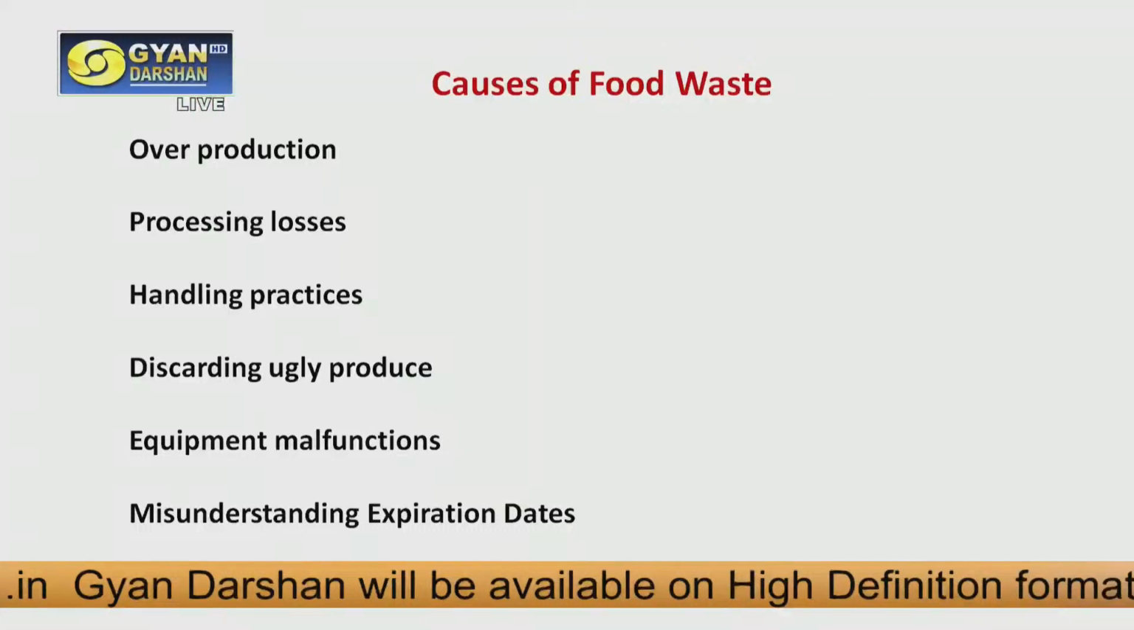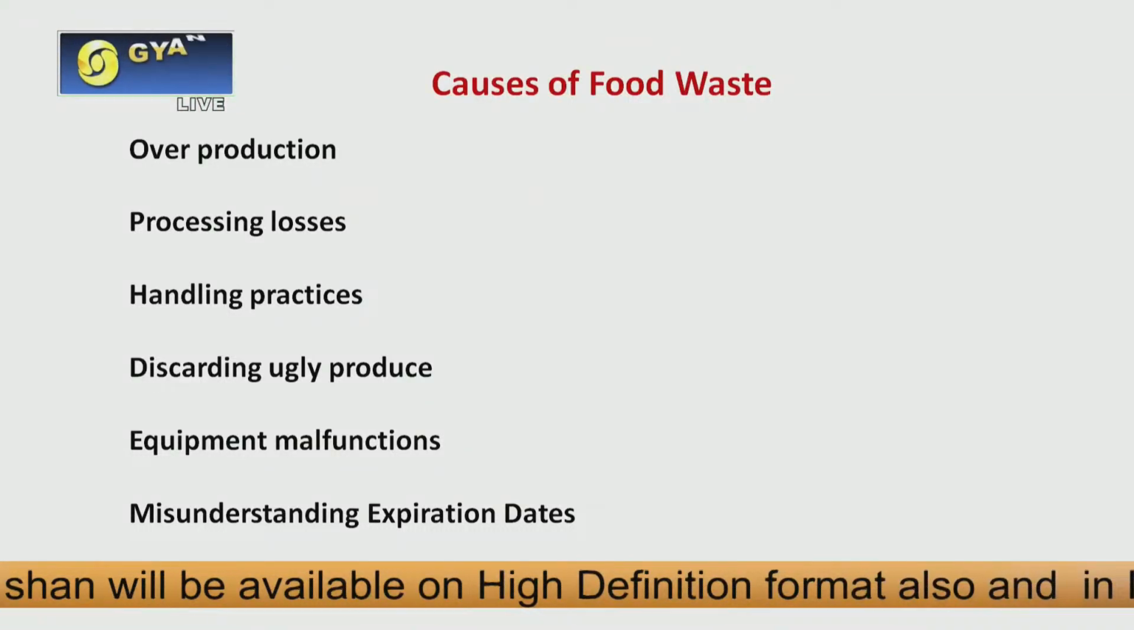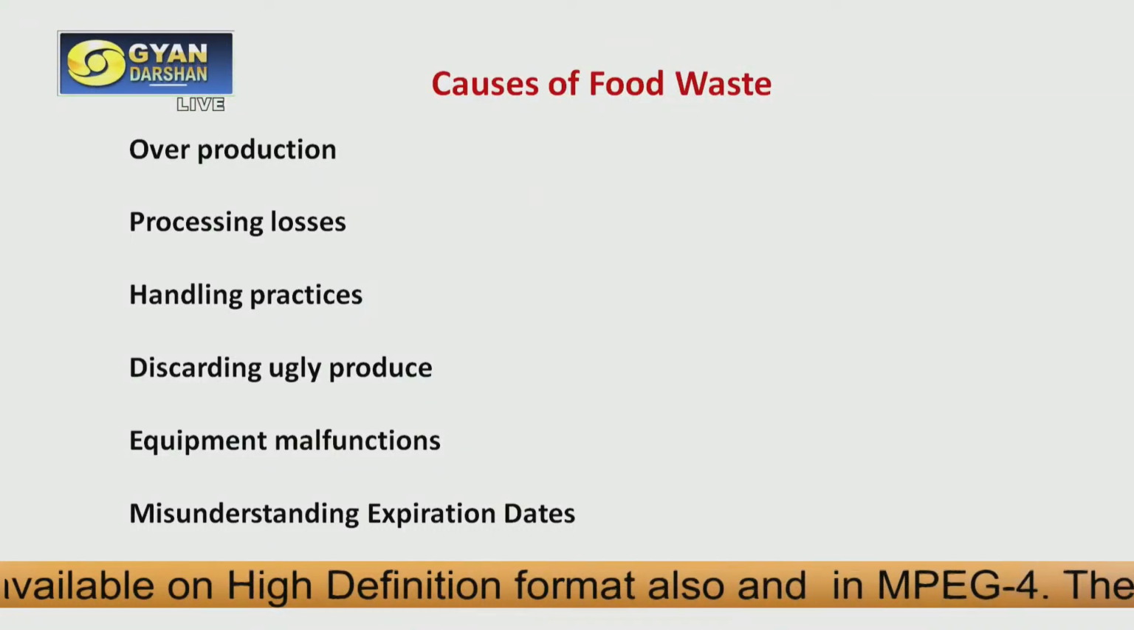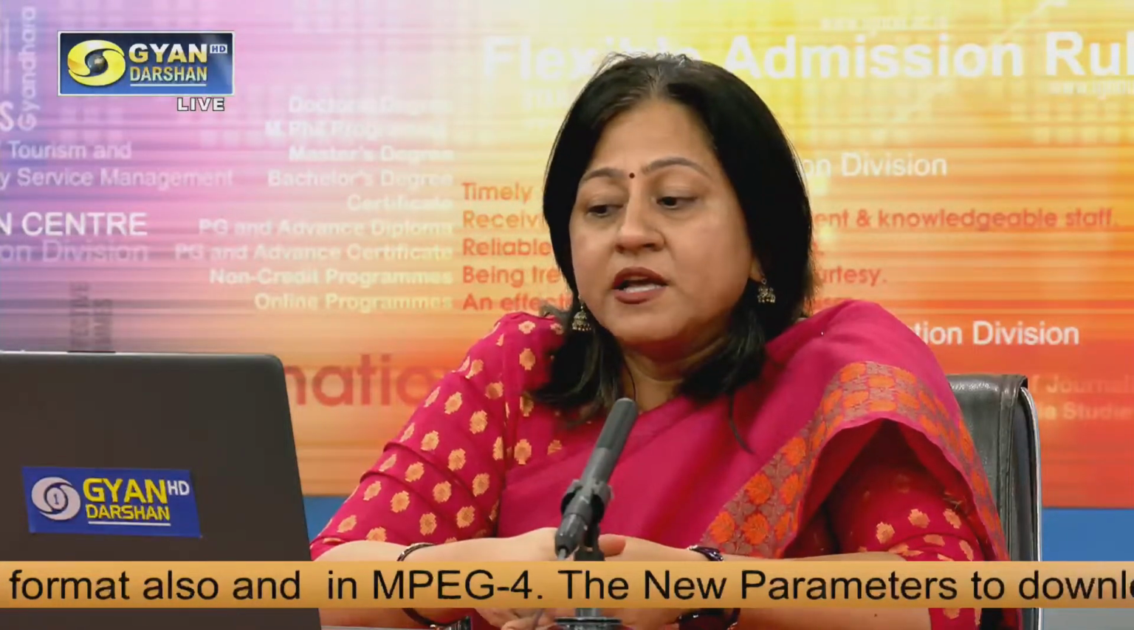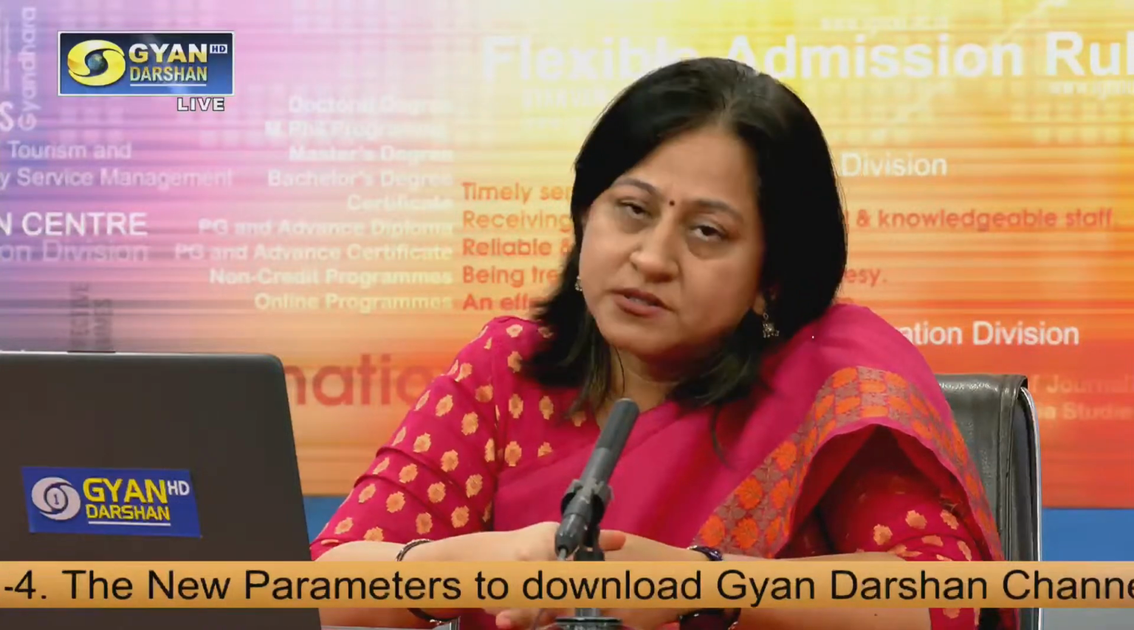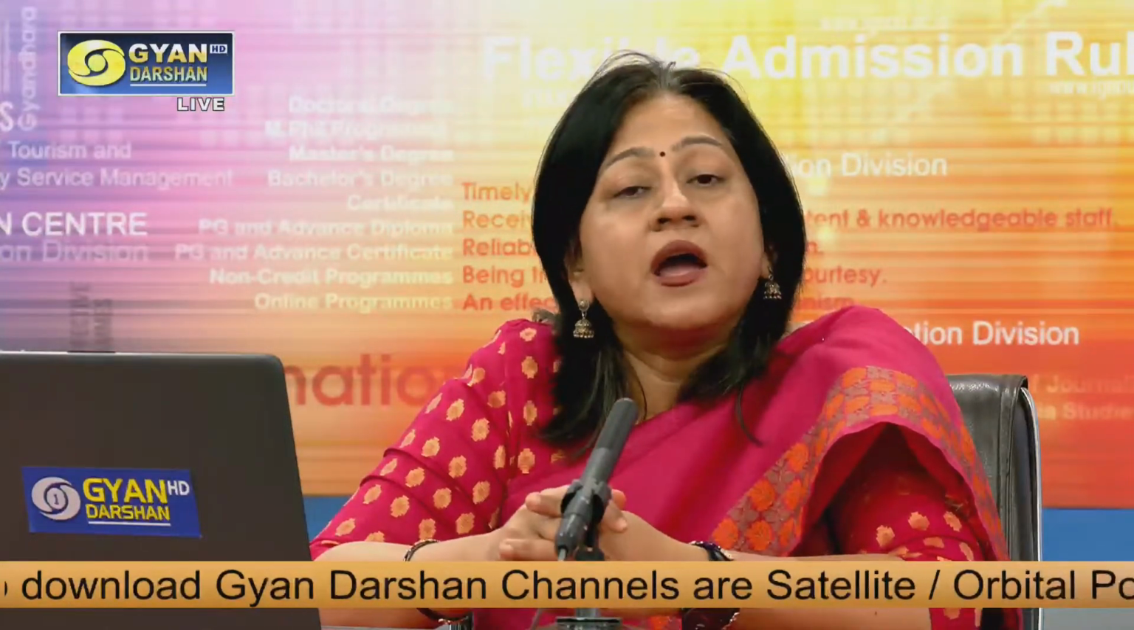There is equipment malfunctioning occurring at various stages, and it is also leading to food losses. Misunderstanding expiration dates is also very important. We are the consumers. We purchase so many eatables from the market, and we are uninformed customers because we have no idea what it means when it says best before.